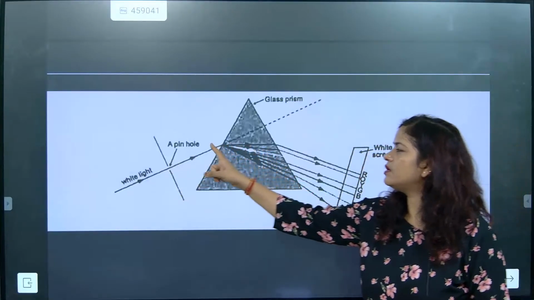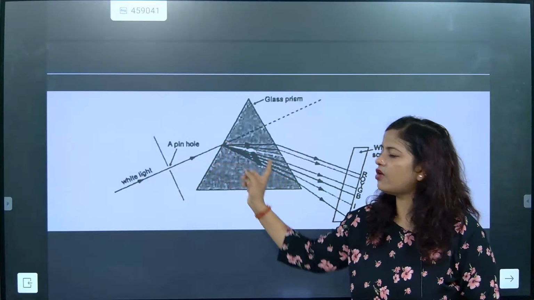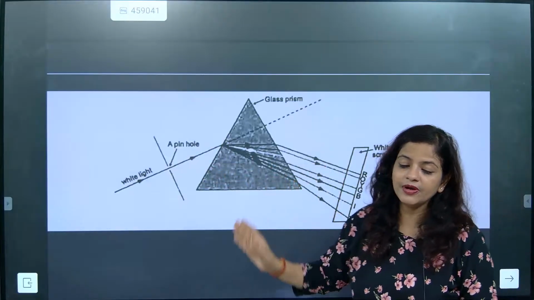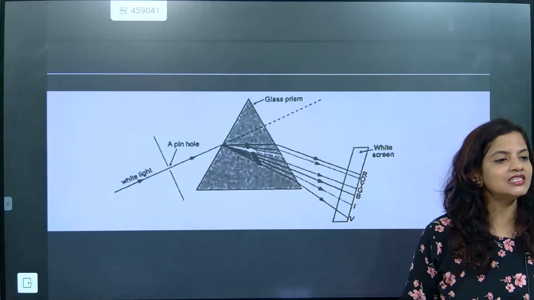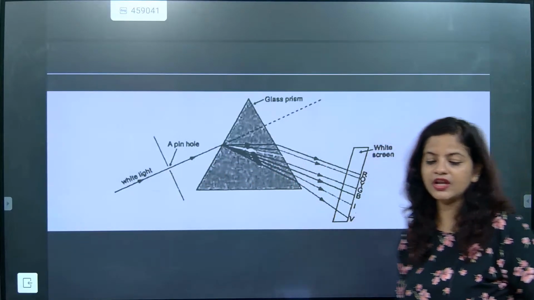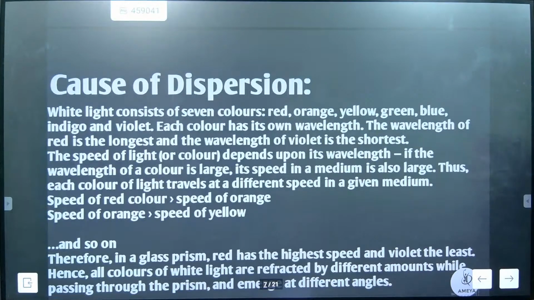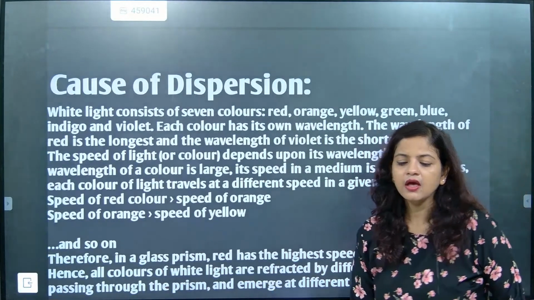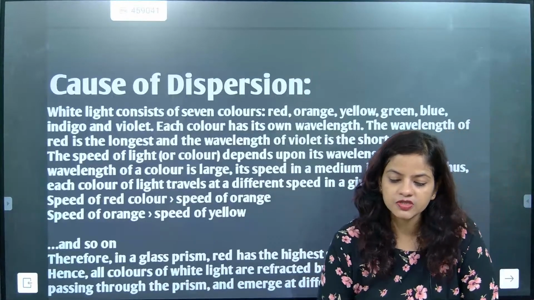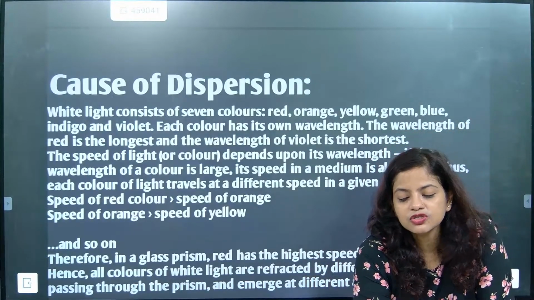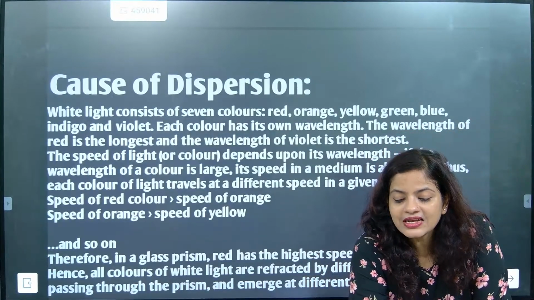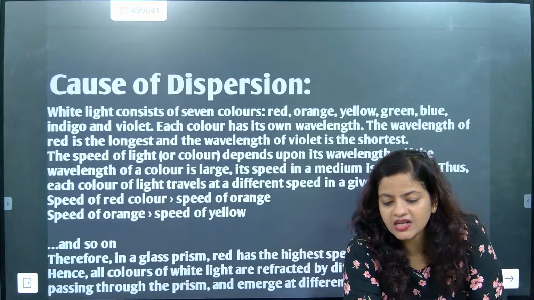The white light ray is allowed through the pinhole, and the light falls on the prism, and there it will split into how many colors, beta? 7 colors. So, causes of dispersion. What are the causes of dispersion? White light consists of how many colors, beta? White light consists of 7 colors.